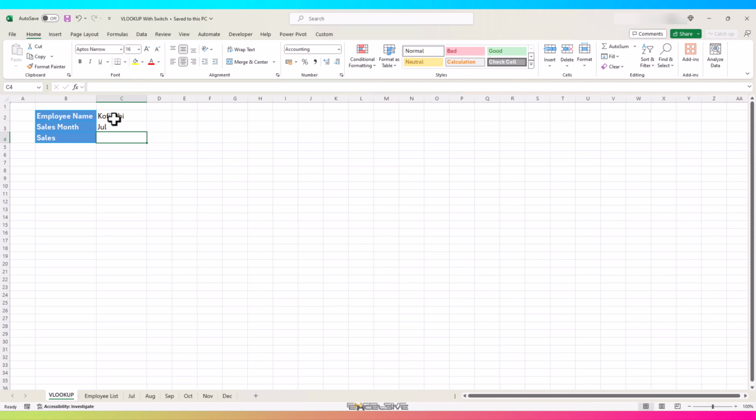Let's write the formula. But before that, let me show you quickly how the sheet is made. Because as they say, preparation is important, and in order for it to work, we need to make sure we have our data in the way we want it to be. We have our employees in a neat drop-down list, so you will be able to change them easily. And so do our monthly sheets. We have them in another drop-down here.